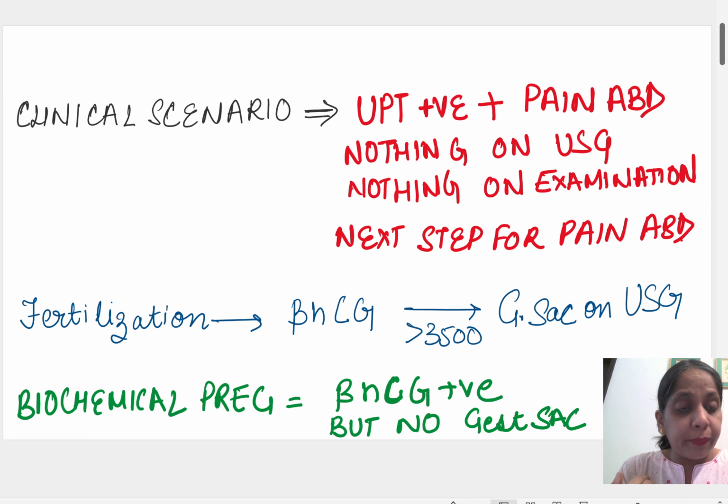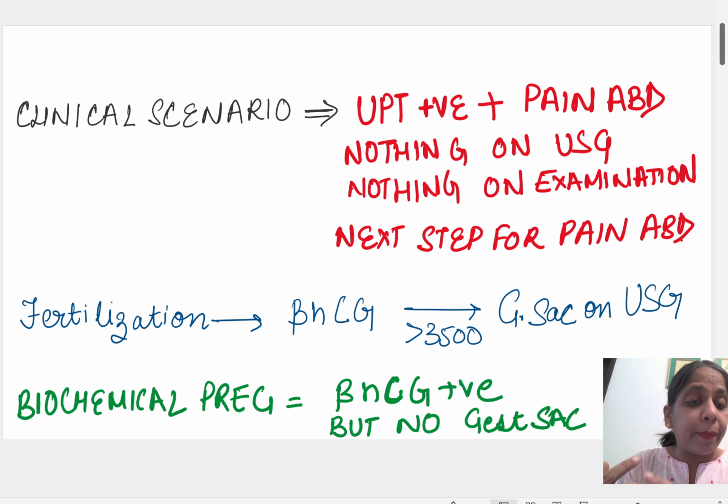Fertilization occurs, then the beta hCG starts increasing. After fertilization the zygote is formed. This zygote divides and forms a blastocyst. In the blastocyst, the outer layer is the trophoblast and the inner one is the inner cell mass. The trophoblast has two types of cells, cytotrophoblast and syncytiotrophoblast cells. The syncytiotrophoblast cells synthesize beta hCG.